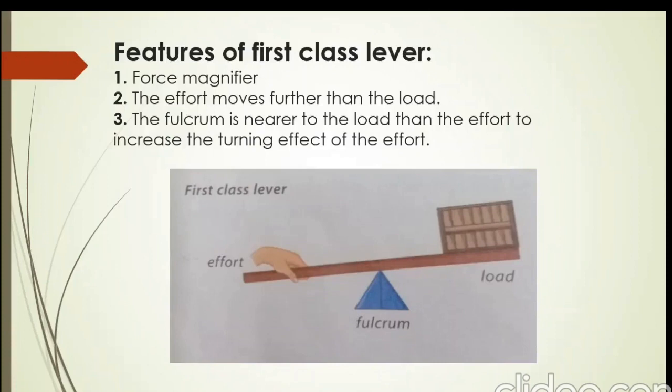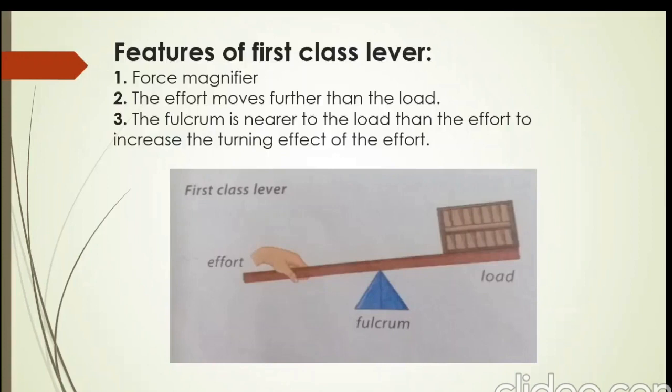So other examples of first class lever are pair of scissors, claw hammer and water pump. Students, let's discuss the features of first class lever. As I told you that this type of lever produces larger force from smaller force. So we can say that it's a force magnifier.